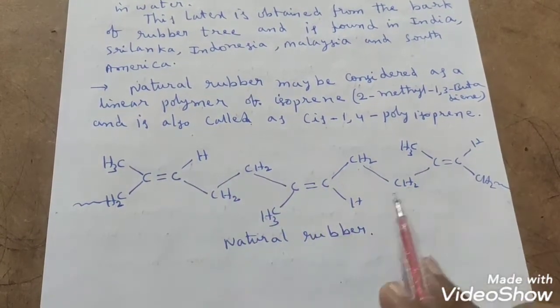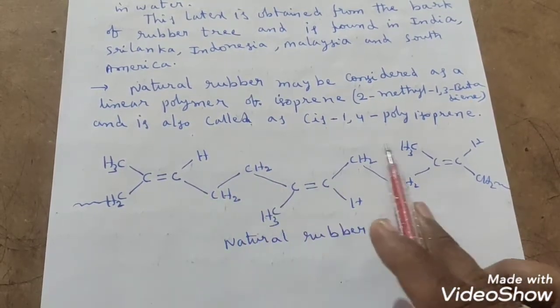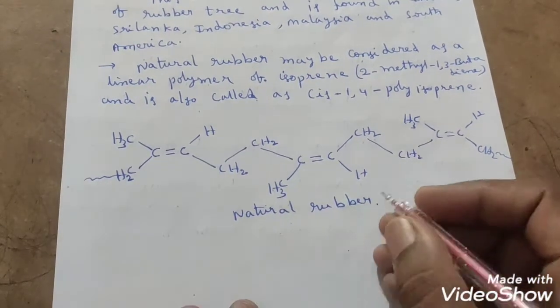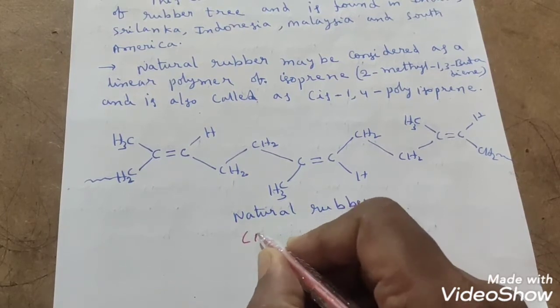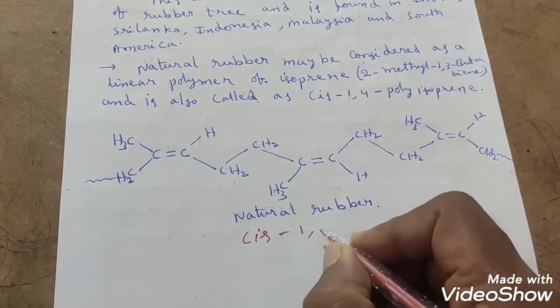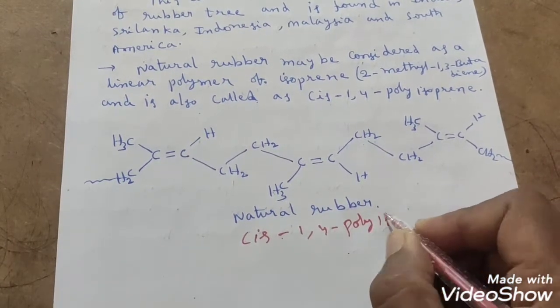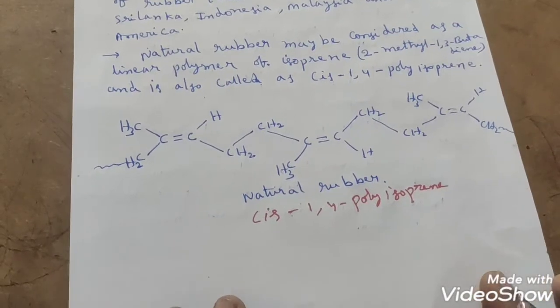So this is the structure of natural rubber. Cis-1,4-polyisoprene is another name of natural rubber.